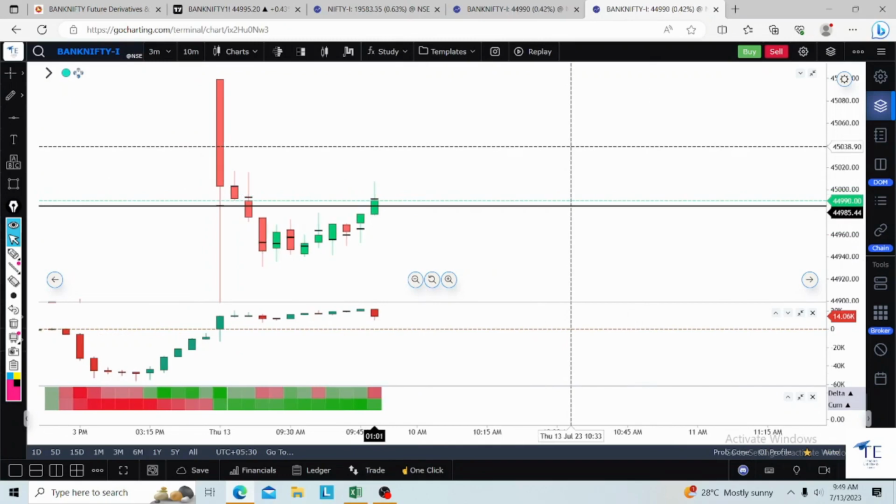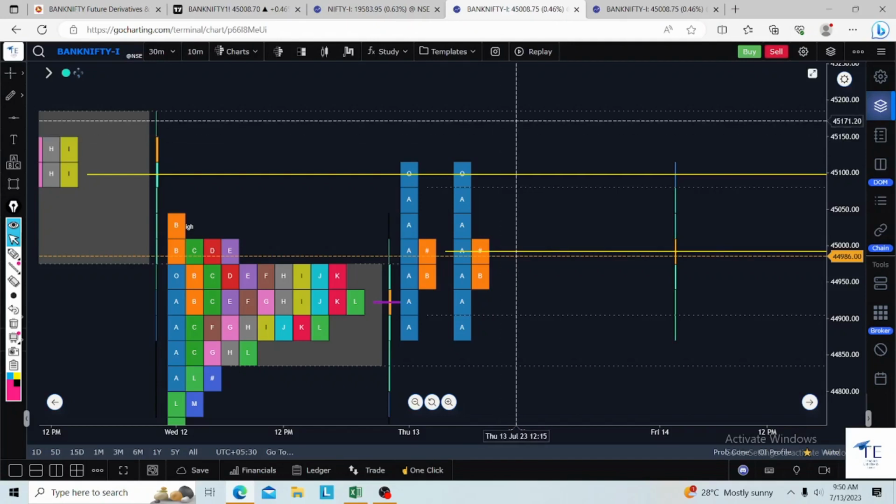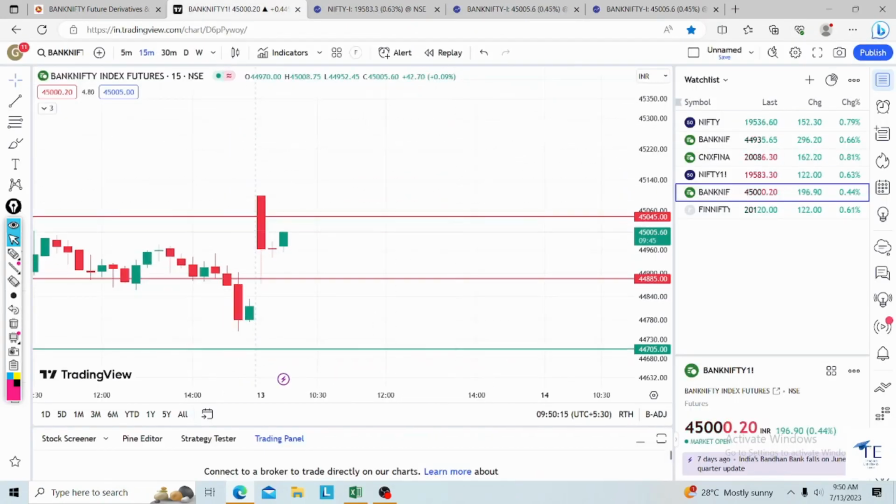As we discussed, we entered in the morning at 114. Now it is 129, more than 129, the market is moving up. So there are higher odds for 45,000.